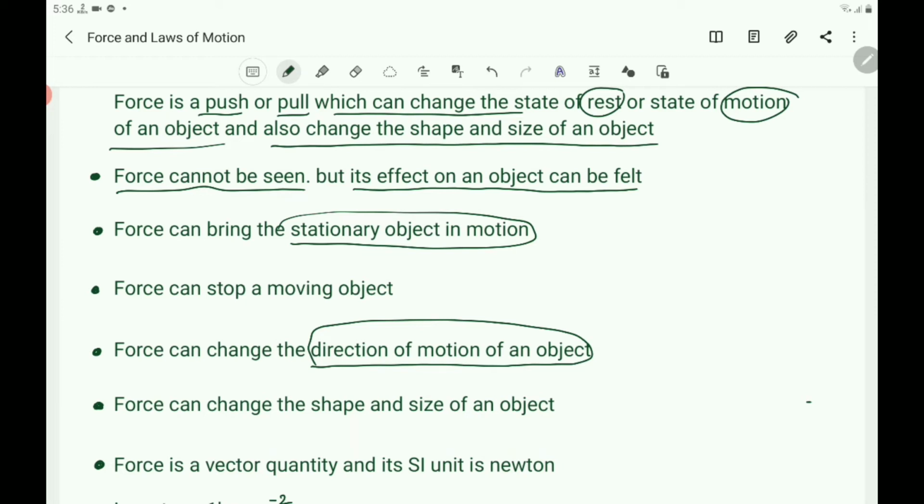Force can change the shape and size of an object, and these are the effects of forces.